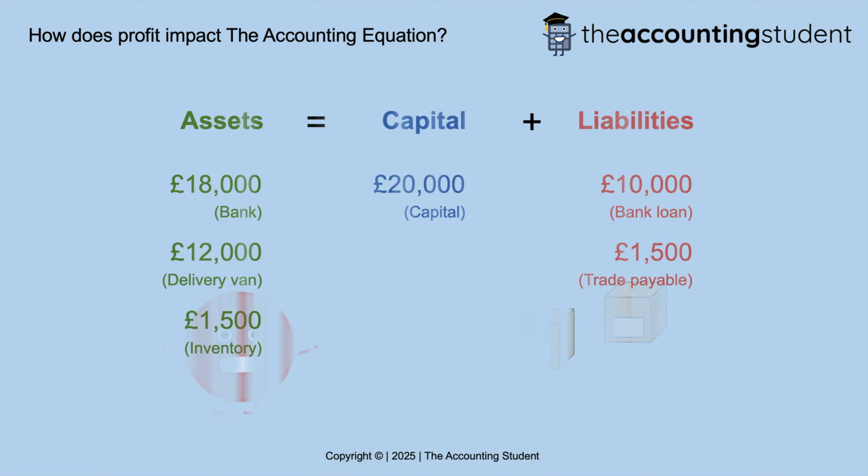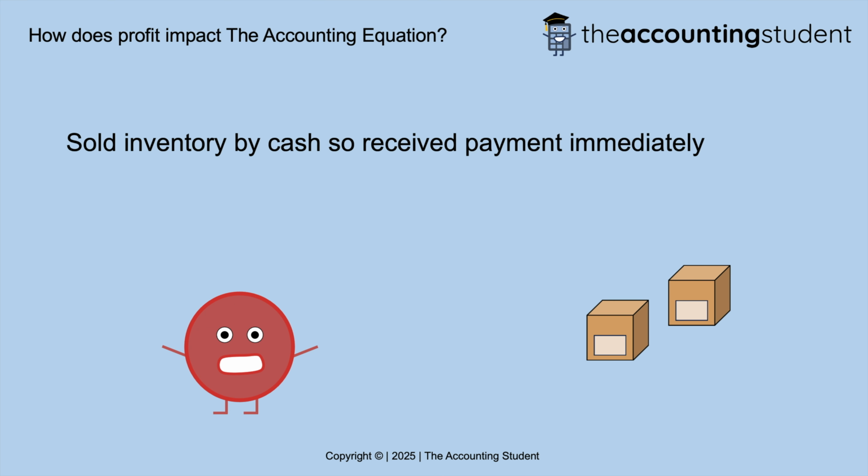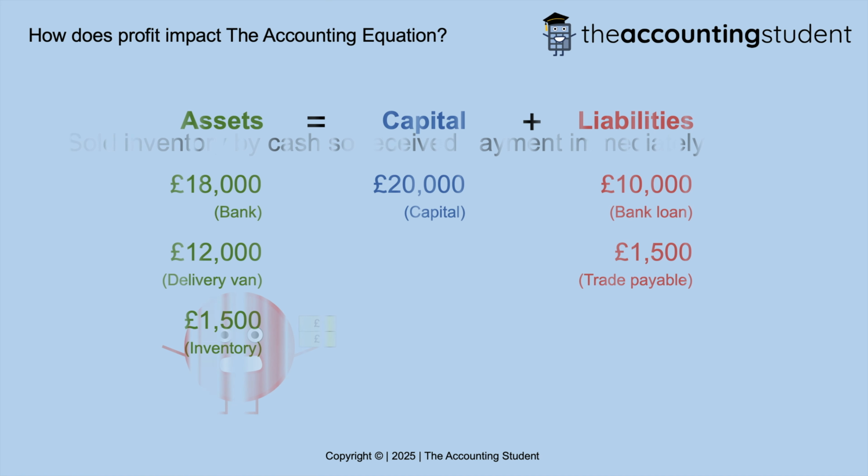Red then sold inventory worth £1,000 for £2,000 by cash, so payment was received immediately. In terms of the accounting equation, on the asset side, bank increased from £18,000 to £20,000, which is the cash received.